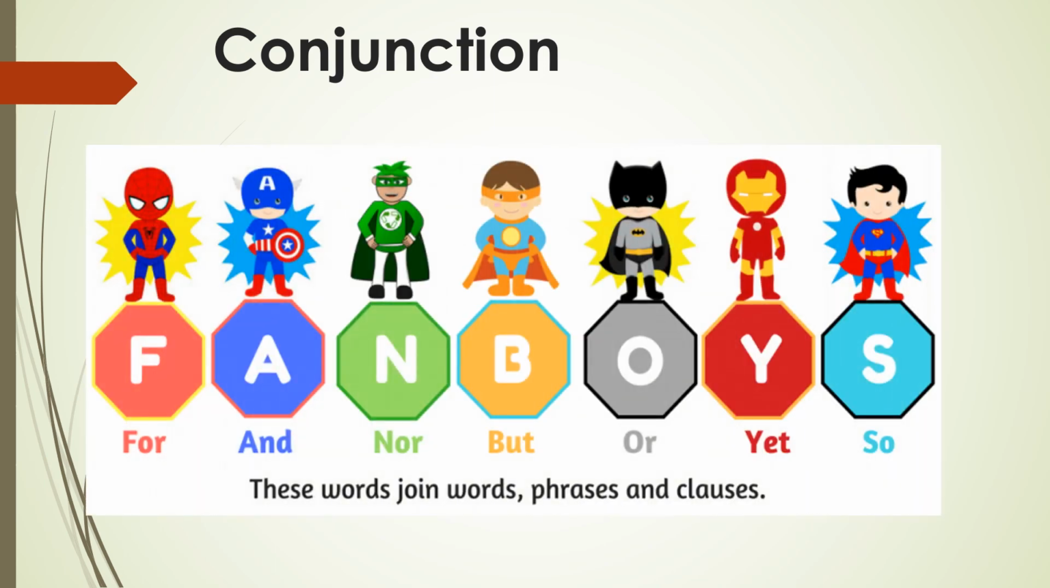Next is conjunction. Conjunctions are the words which we use to join sentences. These are and, or, for, nor, but, yet, so. So examples are: he is hardworking but lazy. So I have combined two phrases while using but. He likes to read books and play outside. So he is doing two actions and I have combined these two phrases using and.